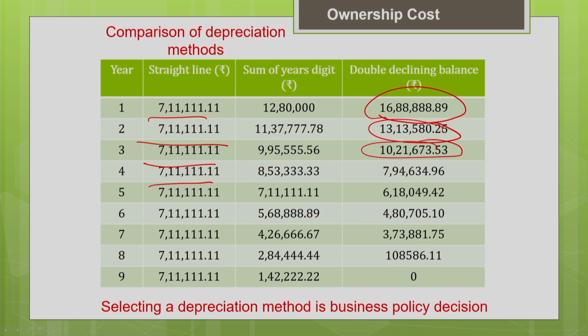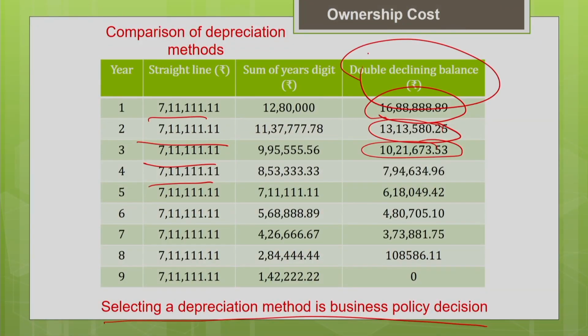When compared to the other methods, this is what people prefer, as I told you, to get the tax benefits. However, selecting the depreciation is totally a business policy decision. There is no constraint on any project estimator or any company that they have to follow only this particular depreciation method for accounting purposes. They are free to choose any method according to their business policy, but generally people prefer the more accelerated method. So this double declining method is more commonly used.